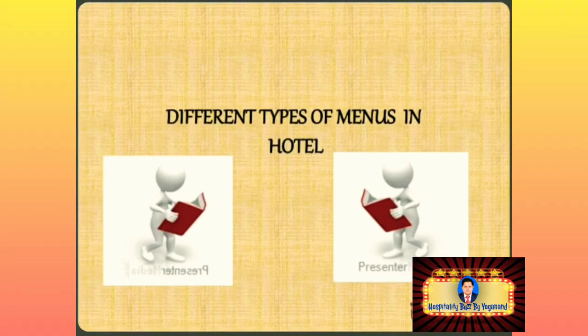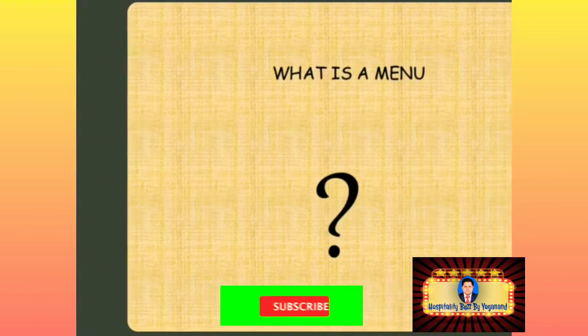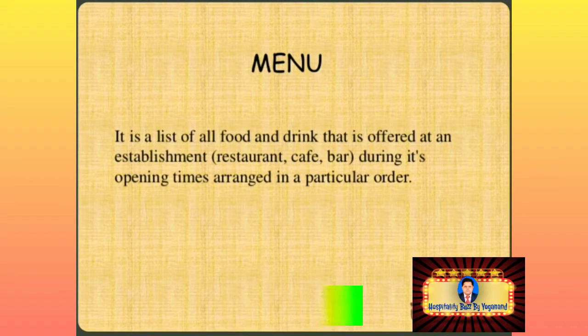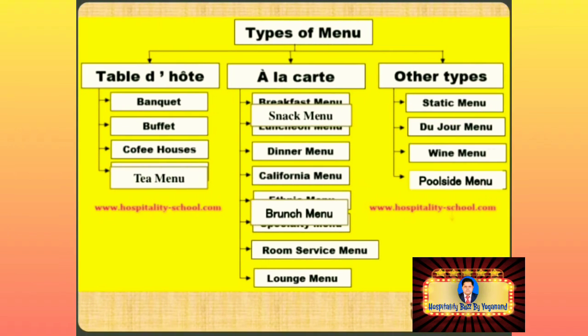Dear learner, today we are going to discuss types of menu. First, what is a menu? It is a list of all food and drink that is offered at an establishment during its opening times, arranged in a particular order. Next, types of menu. There are three types of menu: table d'hote menu, a la carte menu, and other types of menu. First one is table d'hote menu.